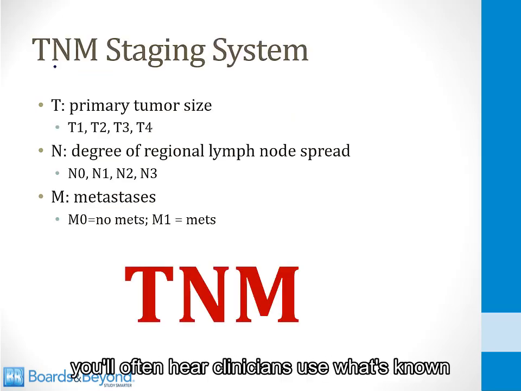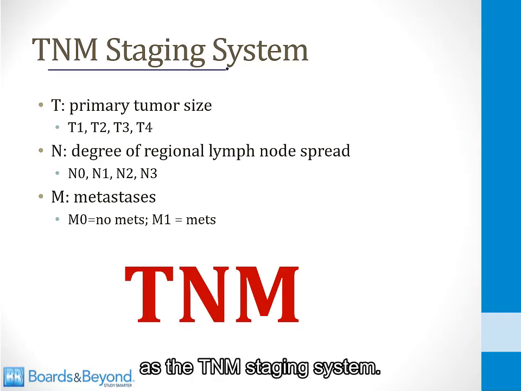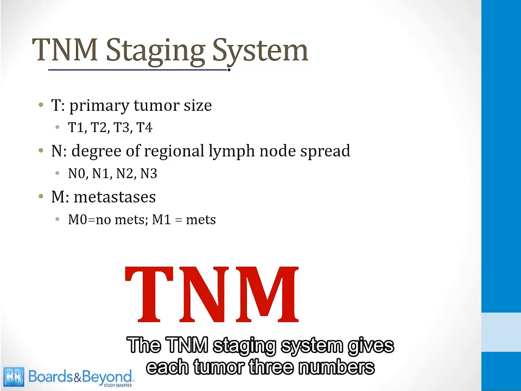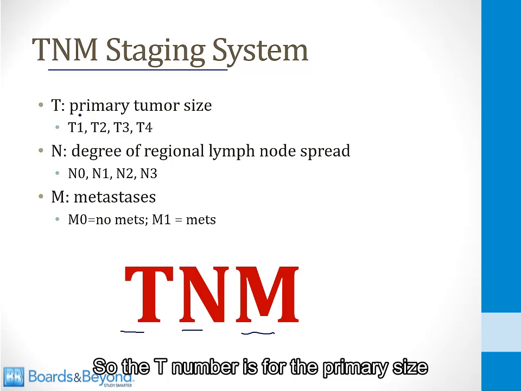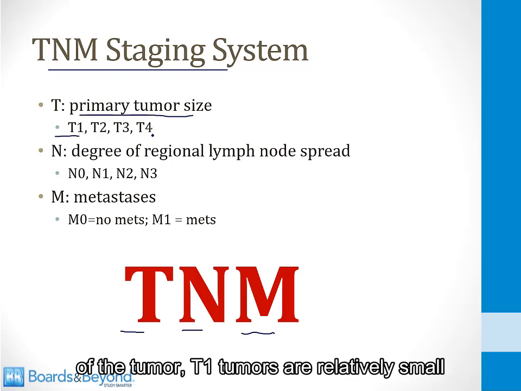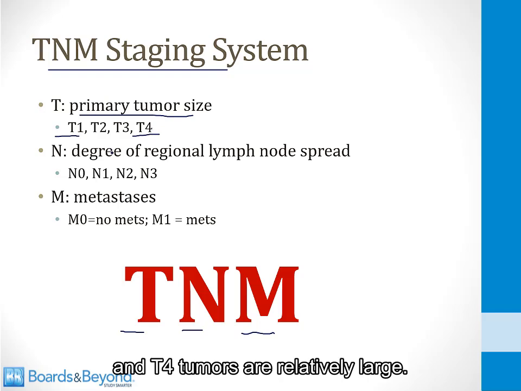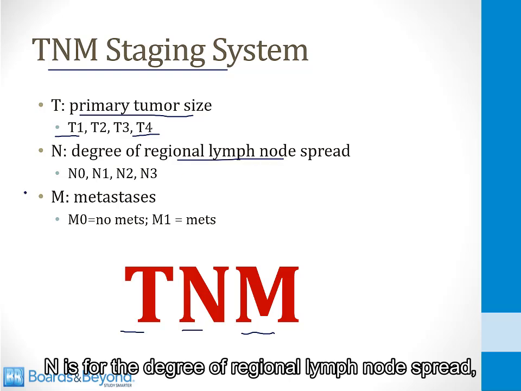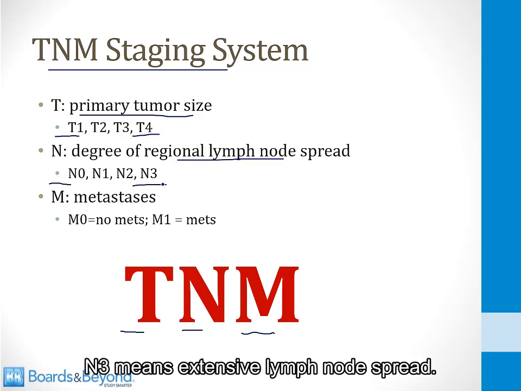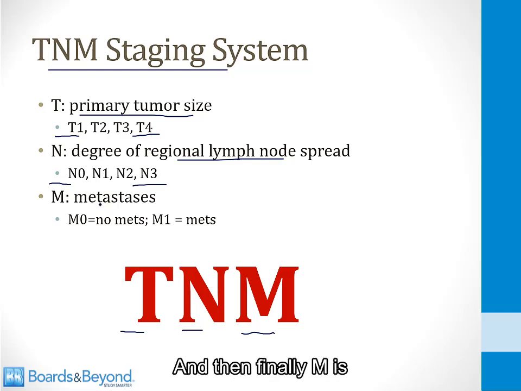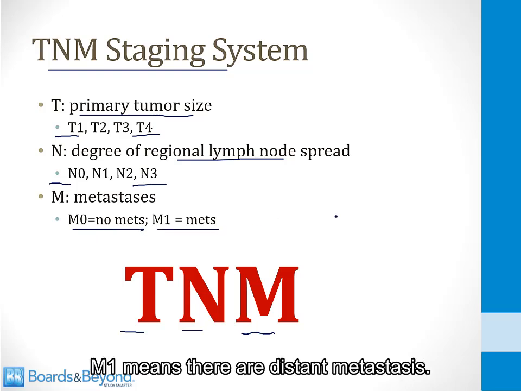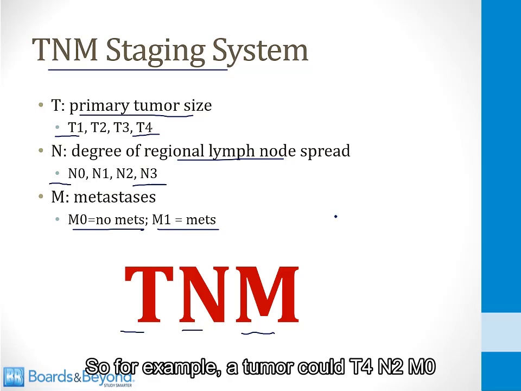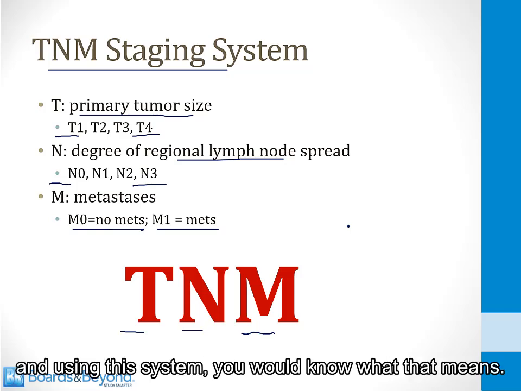On your clinical rotations, you'll often hear clinicians use what's known as the TNM staging system, so let's talk about that now. The TNM staging system gives each tumor 3 numbers, a T number, an N number, and an M number, and each one means a certain thing. So the T number is for the primary size of the tumor. T1 tumors are relatively small and T4 tumors are relatively large. N is for the degree of regional lymph node spread, and 0 means no lymph node spread, and 3 means extensive lymph node spread. And then finally, M is for metastases. M0 means no distant metastases, and M1 means there are distant metastases. So for example, a tumor could be T4, N2, M0, and using this system, you would know what that means.